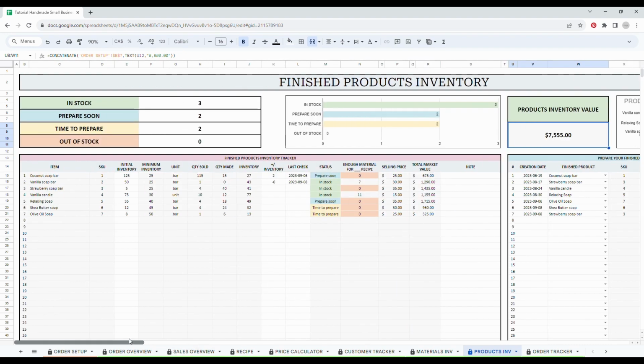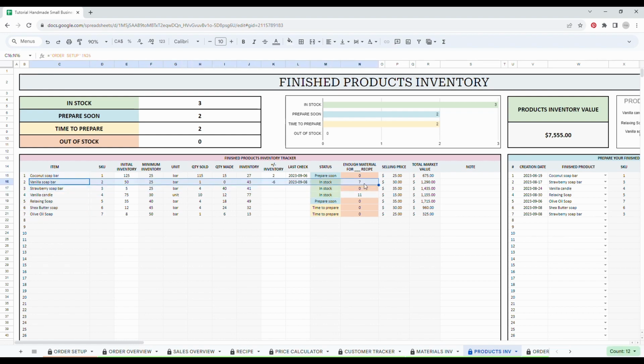So again, this column would be very important for you. So if we go back to our example, if I look at all my finished products, currently with the inventory of raw materials that I have, I could only create the vanilla soap bar. I could make 7 recipes, and same thing for the vanilla candle, I could make 11 recipes.